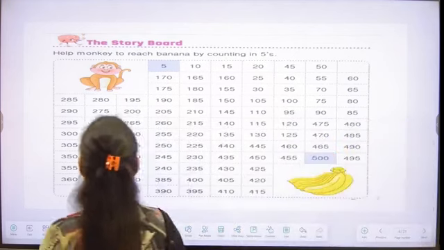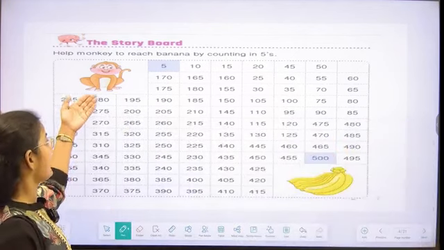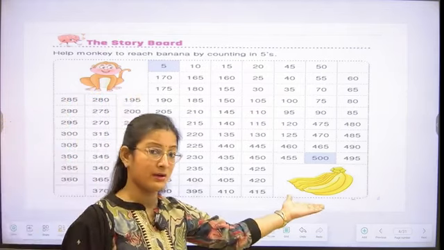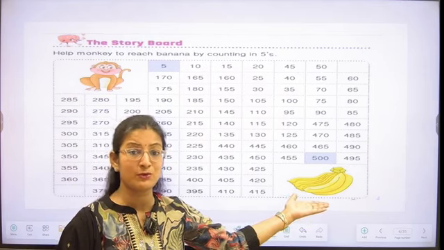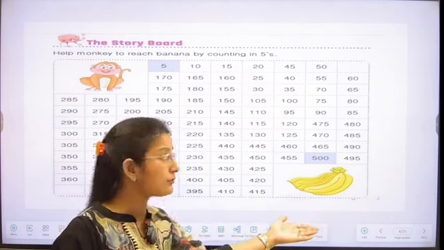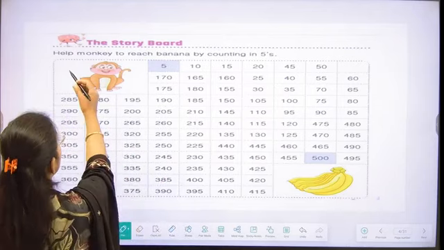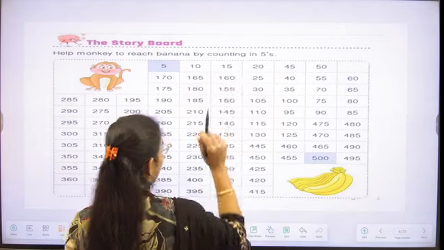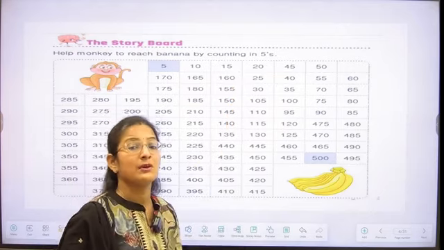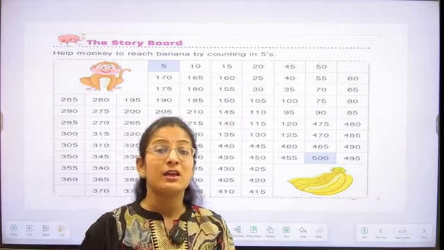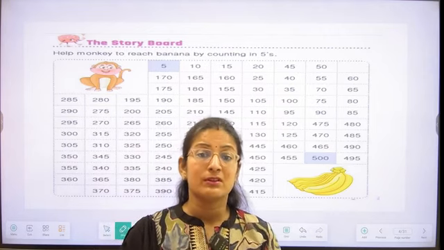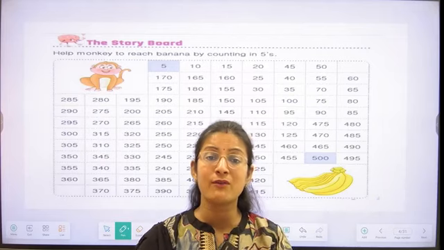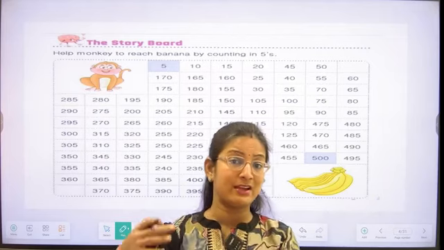In this story, there is a monkey and the monkey has to eat the bananas. He likes bananas the most. So, what we have to do? We have to help the monkey to reach the banana by counting in fives. The monkey has to jump on the numbers by five, or by a count of five. So let's start with me, students.